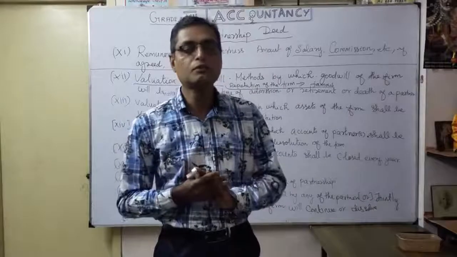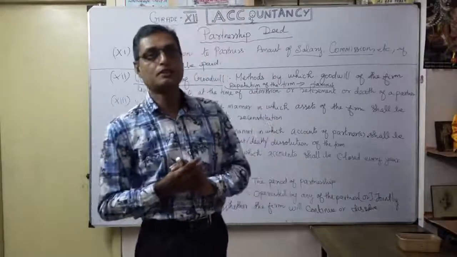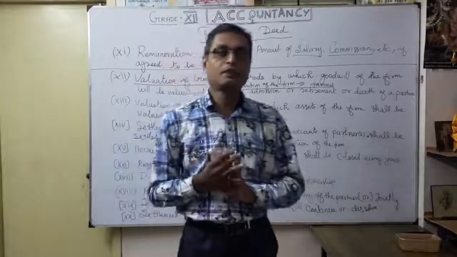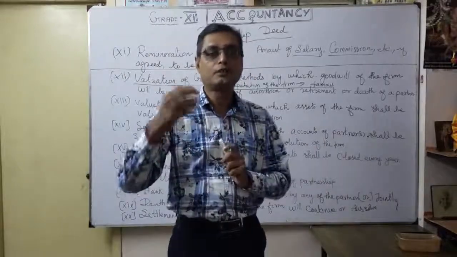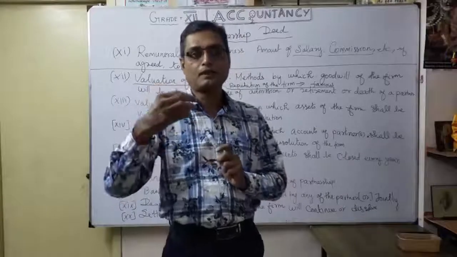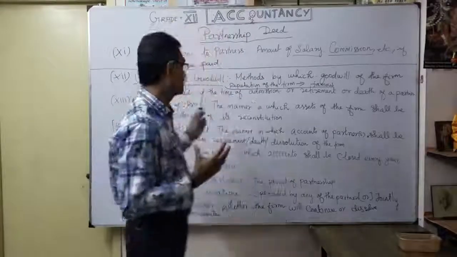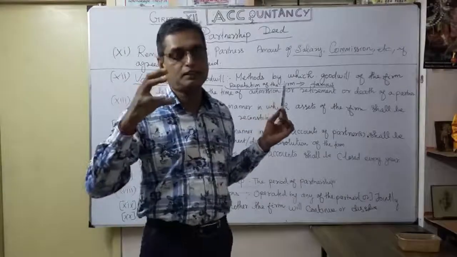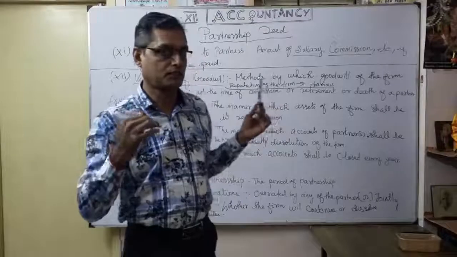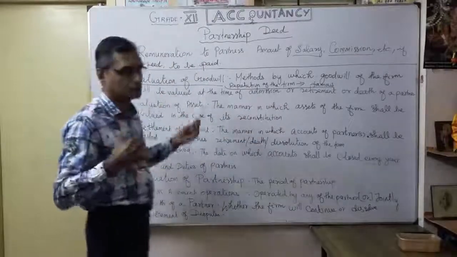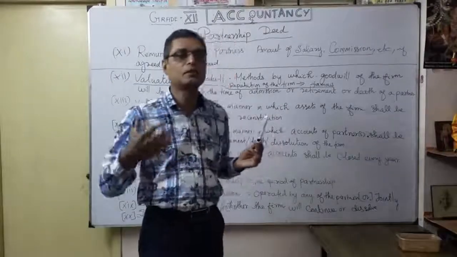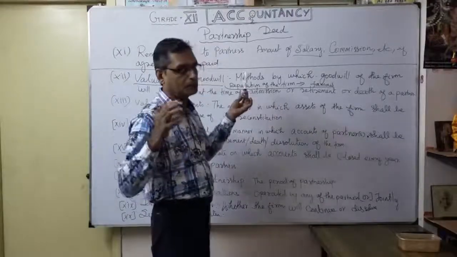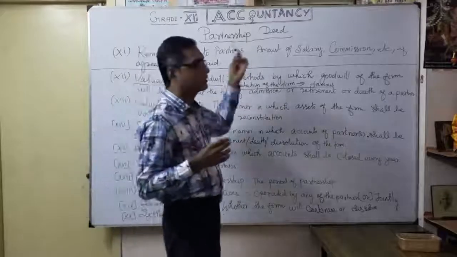As you know very well, goodwill comes under what type of asset? It is an intangible asset, so you can't touch and feel it. Goodwill is some value given by the new partner whenever they enter the business. That is how the existing partners give a valuation to the goodwill whenever a new partner is admitted. Later on we are going to discuss how goodwill is valued by different methods. Here you want to mention what type of method you want to follow in the partnership deed.